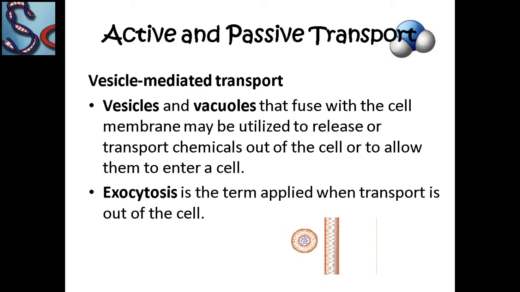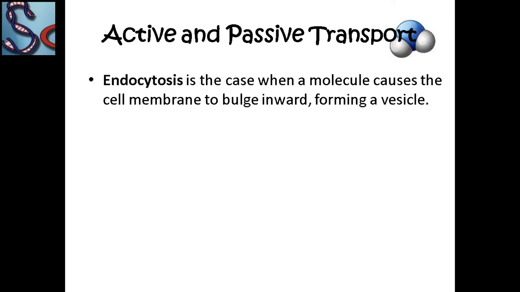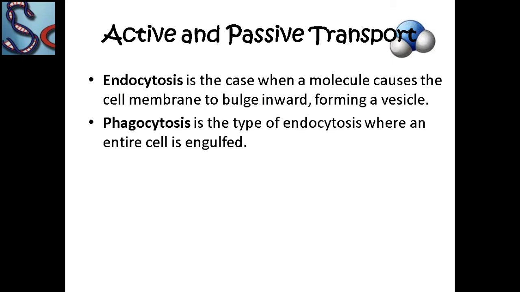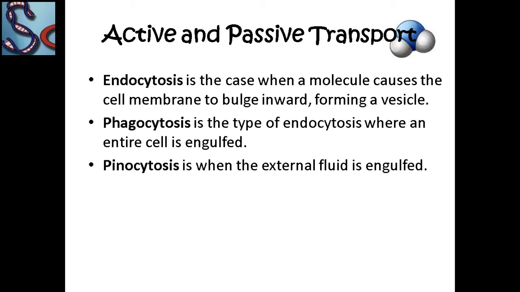Exocytosis is the term applied when transport is out of the cell. Endocytosis is the case when a molecule causes the cell membrane to bulge inward, forming a vesicle. Phagocytosis is the type of endocytosis where an entire cell is engulfed, and pinocytosis is when external fluid is engulfed.